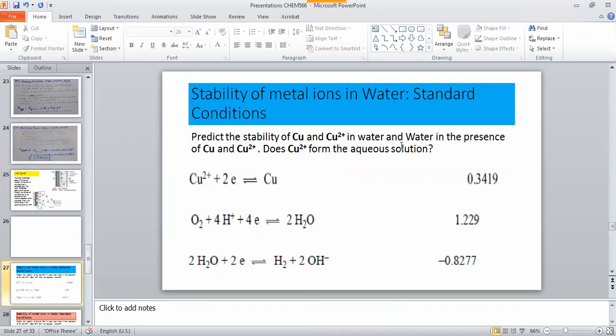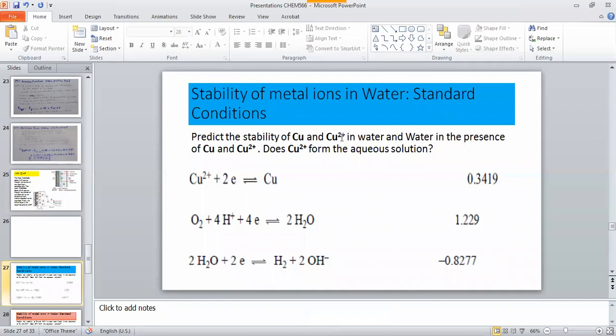And vice versa, you can say if these metal ions are stable in water, the water is also stable in the presence of these metal ions. Or vice versa, if these metal or metal ions are unstable in water, that means water is also unstable in the presence of the metal or the metal ion.